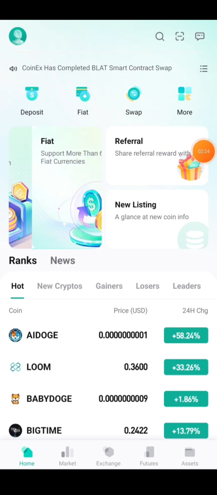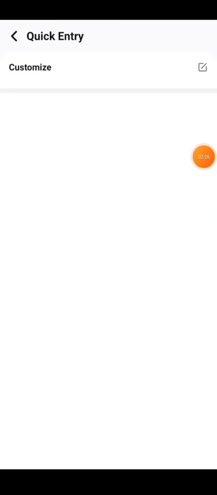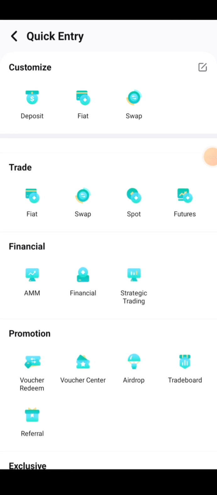All you need to do, guys, is to click on More. You allow it to load. Then once you click on More, you scroll down.